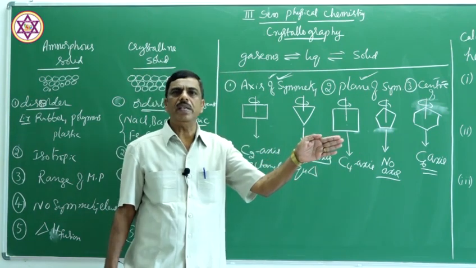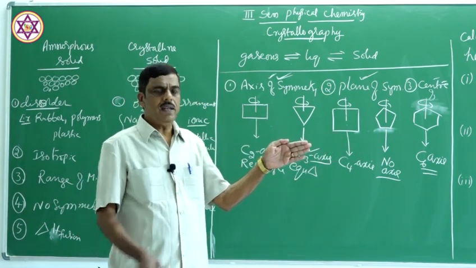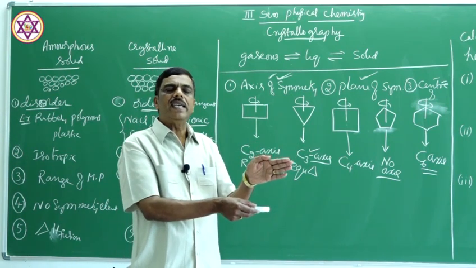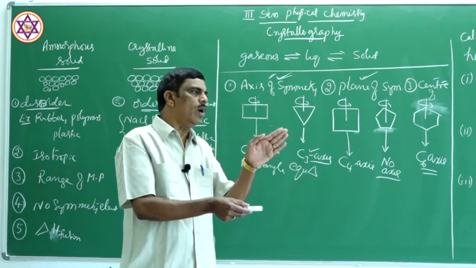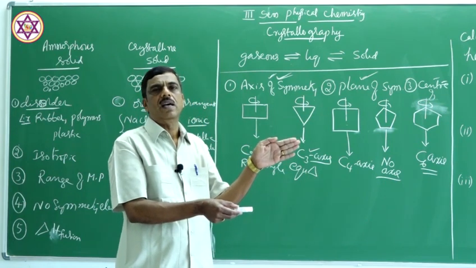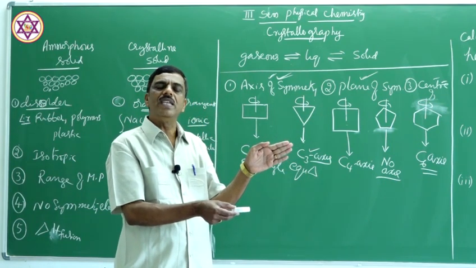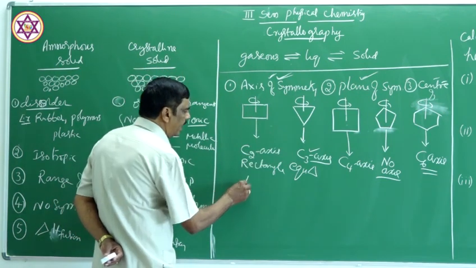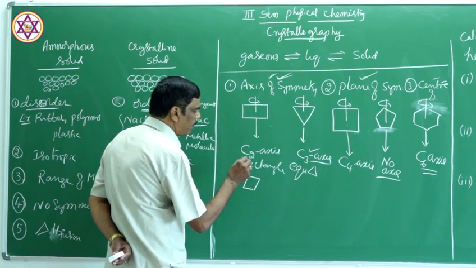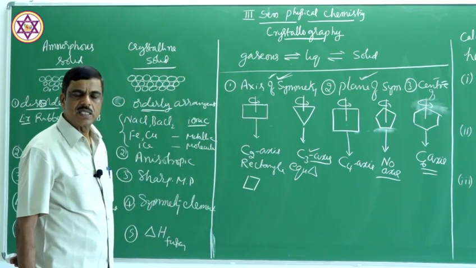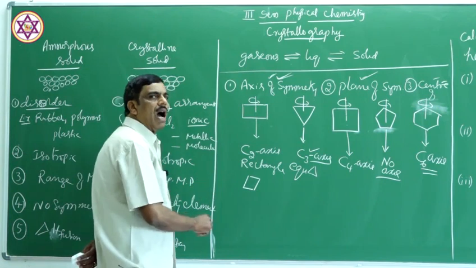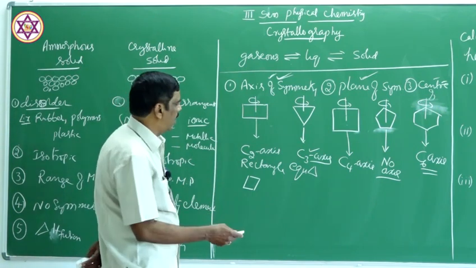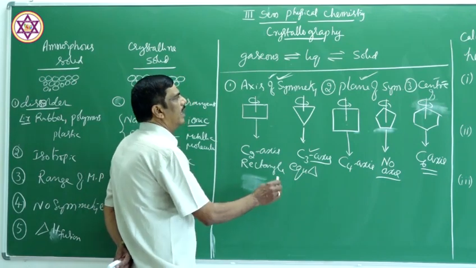Half of the crystal is the exact mirror image of the remaining half, the two parts are mirror images of each other. That is called a plane of symmetry.